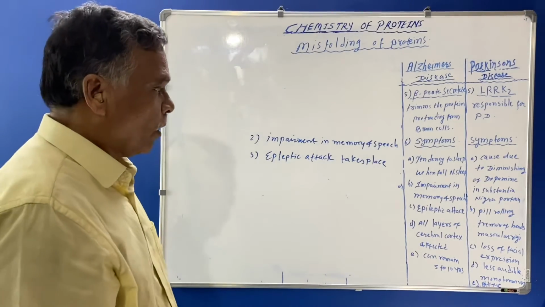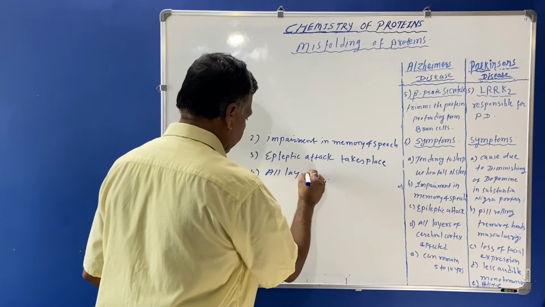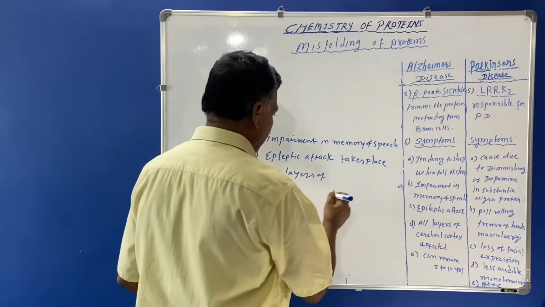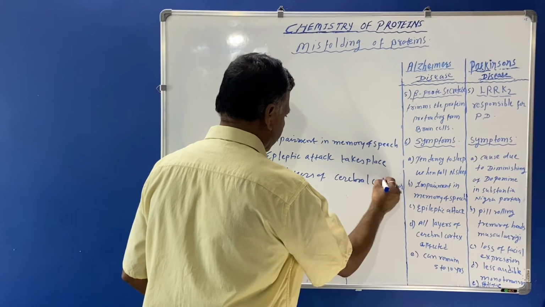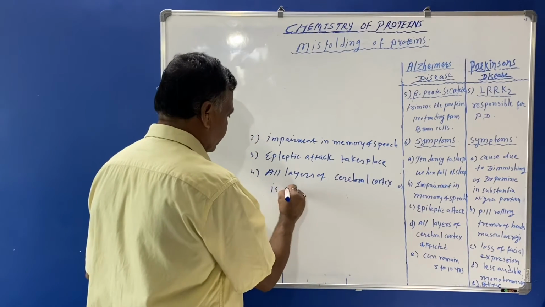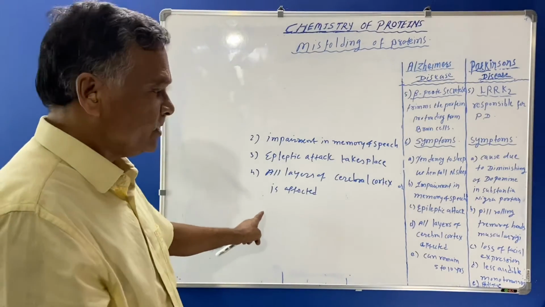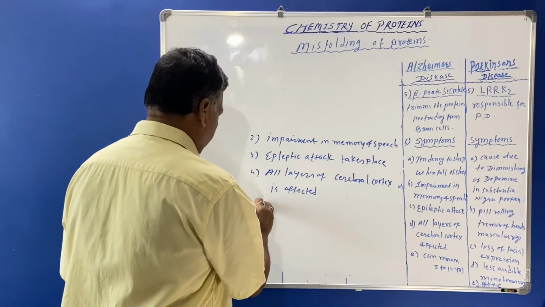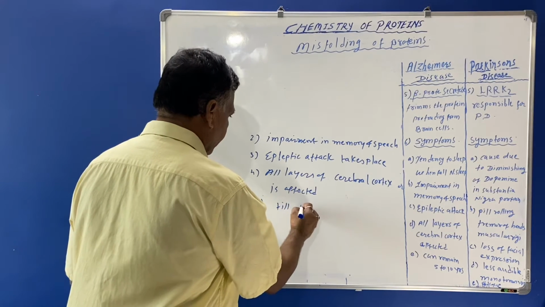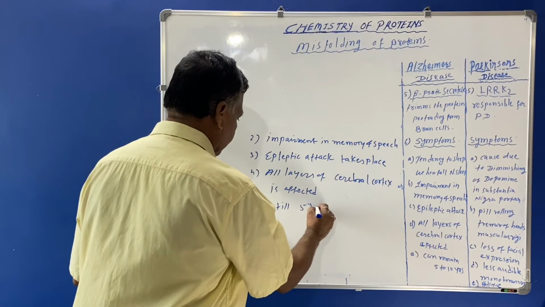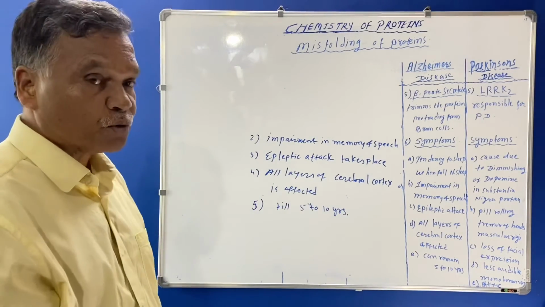All layers of the cerebral cortex are affected, and the patient with Alzheimer's disease can survive for 5 to 10 years. So these are some important symptoms of Alzheimer's disease.